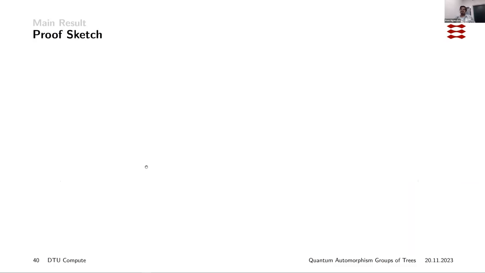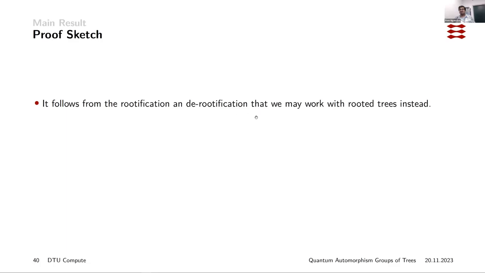Of course, since we did all of this stuff about rooted trees, we will be reducing our theorem to rooted trees, since given any tree, we can construct a rooted tree that has the same quantum automorphism group, and we can do the vice versa. So we can just focus on rooted trees because they are much easier to work with. It's very easy to see that this trivial group is in the class, of course.